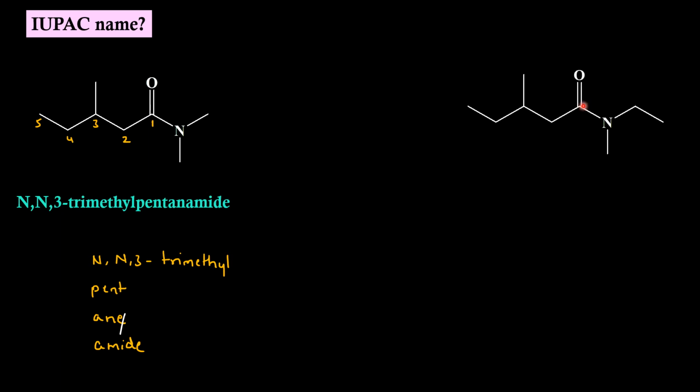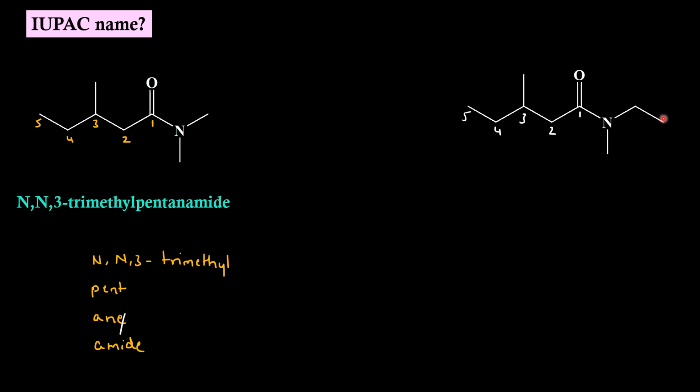This is a similar molecule. We just have changed one of the substituents on nitrogen. So numbering and other things will remain the same. Now on nitrogen we have methyl and ethyl.